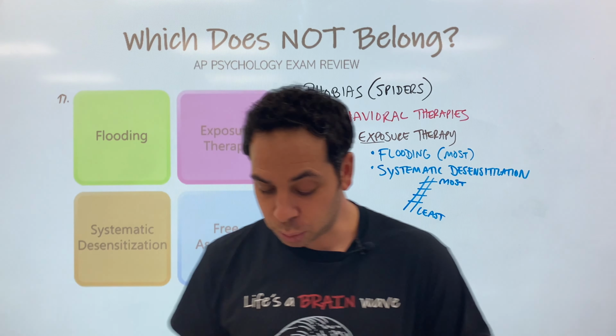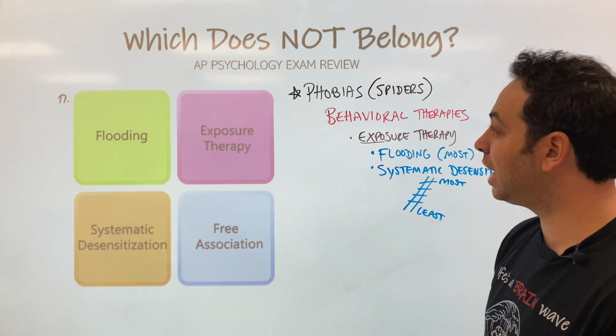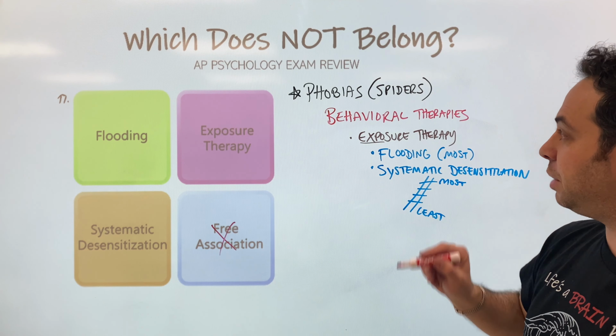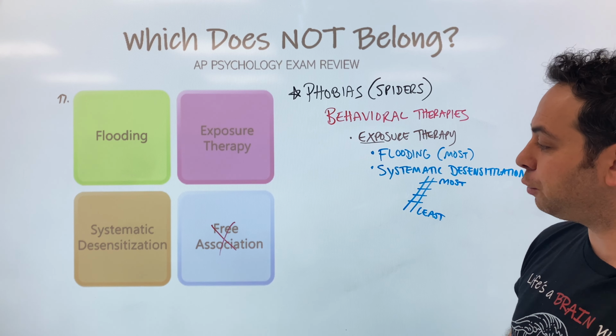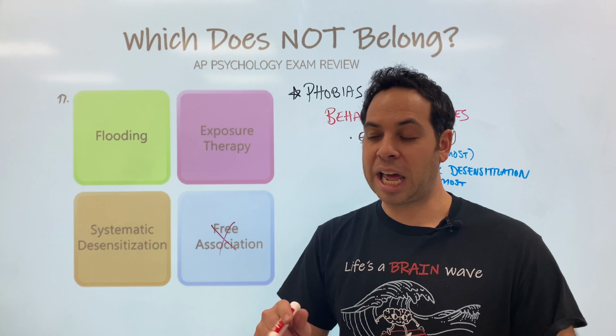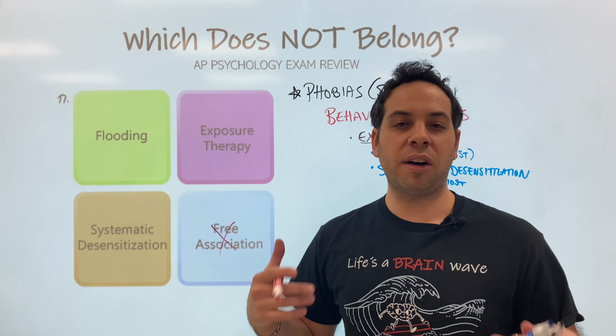All right, does this tell us what the answer is? Of course. The one that does not belong is free association. Why? The other three are parts of behavioral therapy. Where would we see free association? This is the work of Sigmund Freud and psychoanalysis, kind of a free-flowing thoughts of whatever the patient wants to talk about.